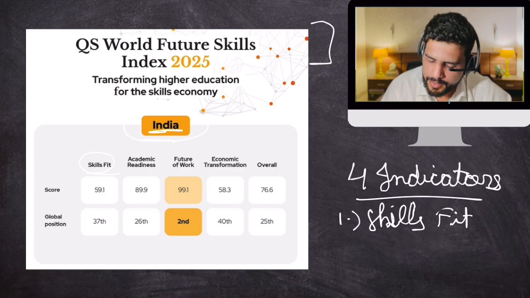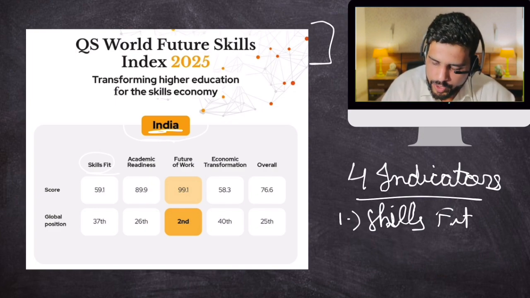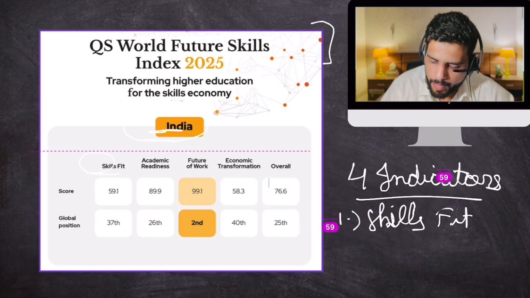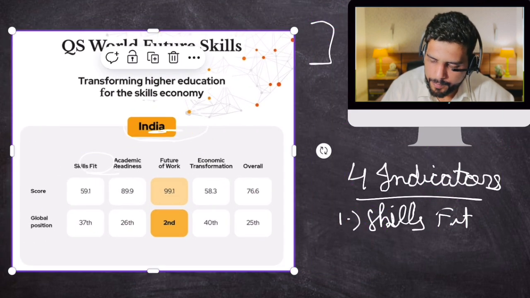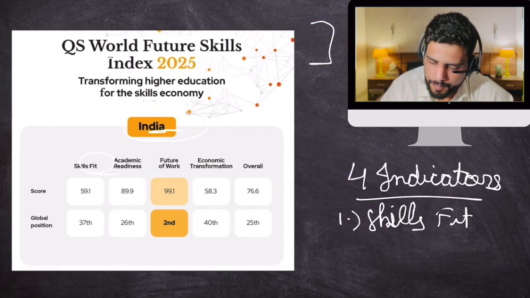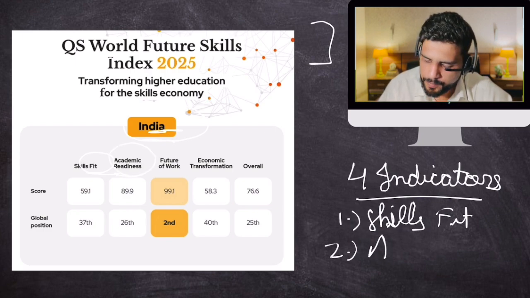Second indicator is academic readiness, as you can see over here. Academic readiness. Third is future of work. Okay, and last is economic transformation, and then you get the overall ranking.